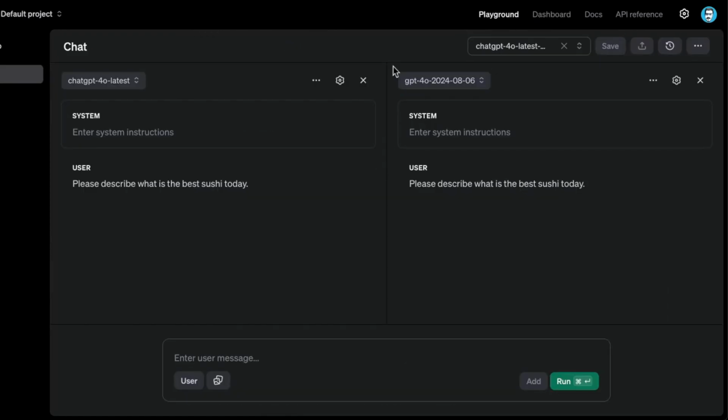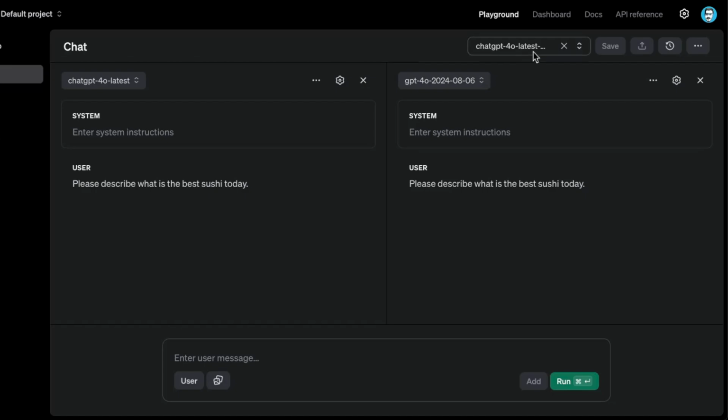What I'm going to do is use the playground. So this is the playground here. It has changed a bit, but I really like how good this is because it also has a way to compare the models. So instead of testing each individual model, I'm going to compare both of the model outputs here, just to test latency, check the output quality, and have a good way to compare the outputs that it's generating.